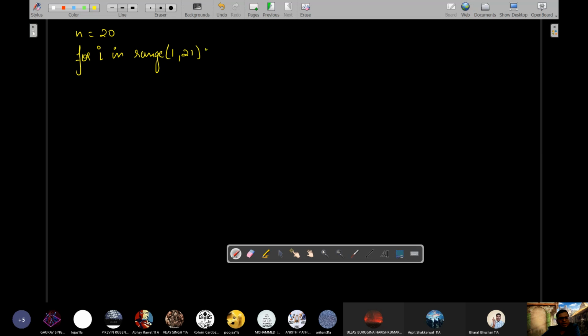So we'll write 21, and every time we get a new number from 1 to 20, we divide our 20 with the new number. So we'll check if each of the new numbers that we get, as and when we get, we will immediately divide 20 by that new I. Okay, the first time it will be 1, second time it will be 2. The first time we will check whether 1 divides completely 20, then second time we will check whether 2 divides 20 completely.